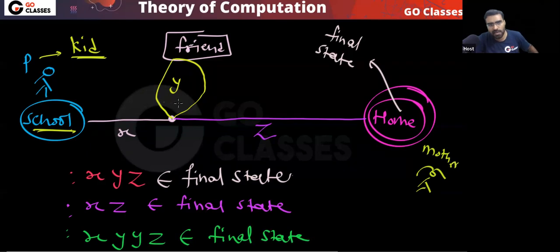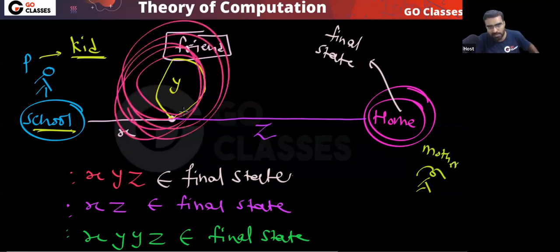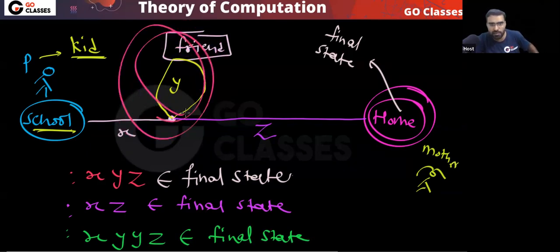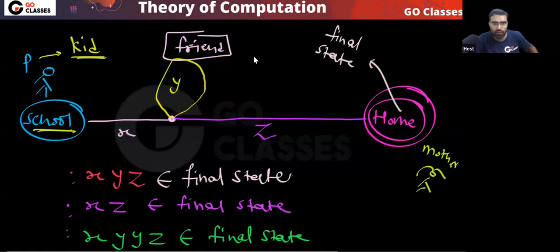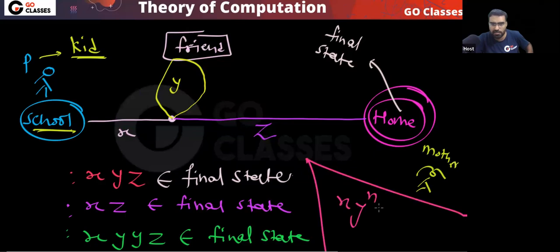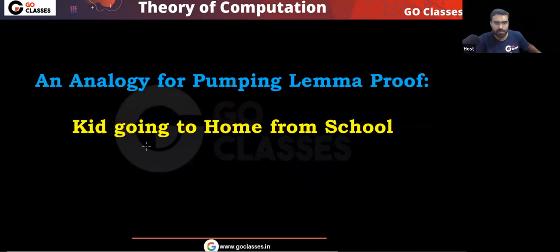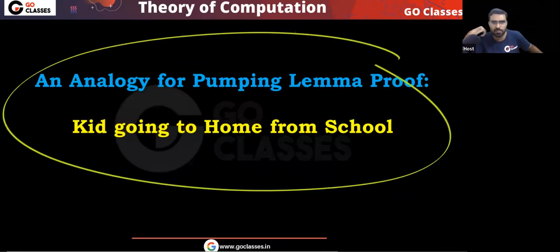You tell me one thing. If you take this Y any number of times, if this kid repeats this Y any number of times, can he still go to final state? Means X, Y power N, Z. Can he still go to final state? Please understand this analogy and tell me, can this kid go to final state? You can repeat this Y any number of times. Okay, so did you understand this analogy?